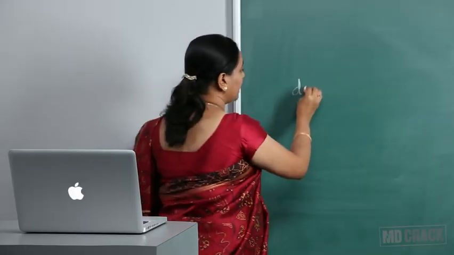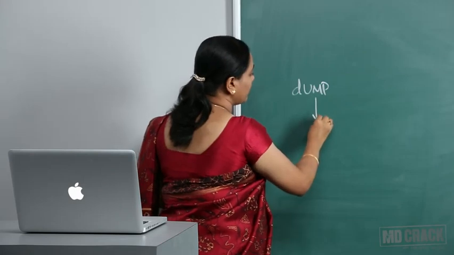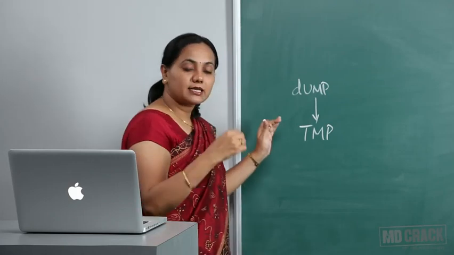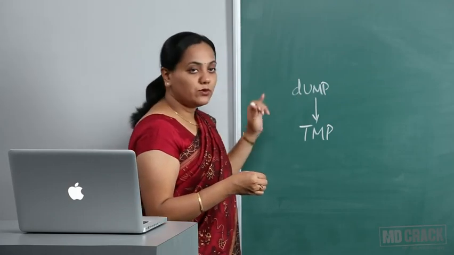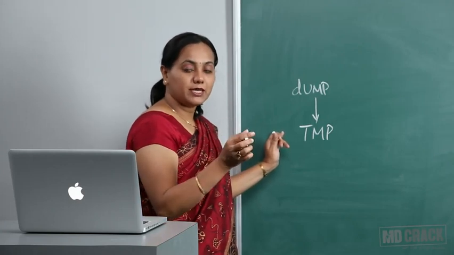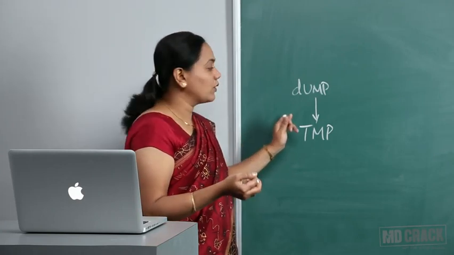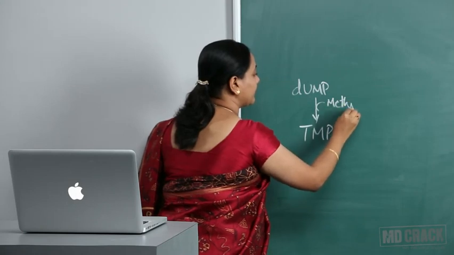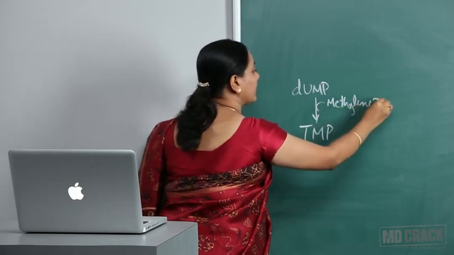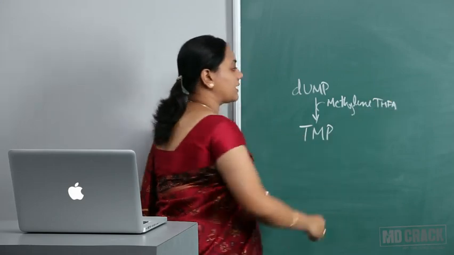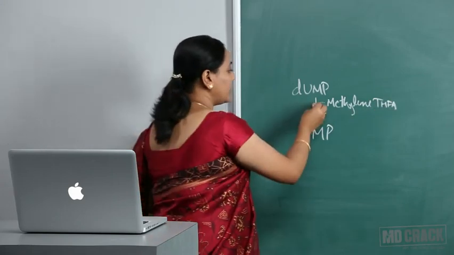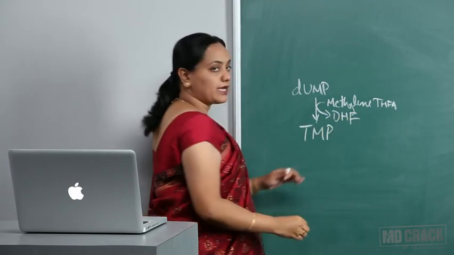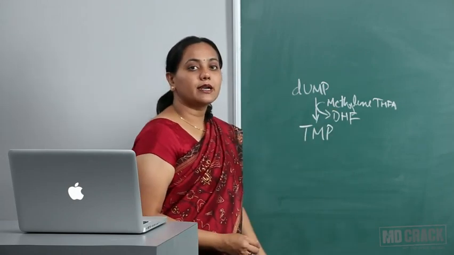Remember, dUMP is converted to TMP, deoxythymidine monophosphate actually. In this, there is extra methylation taking place to convert the uracil base to the thymine base. We require an extra methyl group, and this methyl group comes from methylene tetrahydrofolate. Now one characteristic feature of this reaction is that methylene tetrahydrofolate donates its group and is converted to dihydrofolic acid.